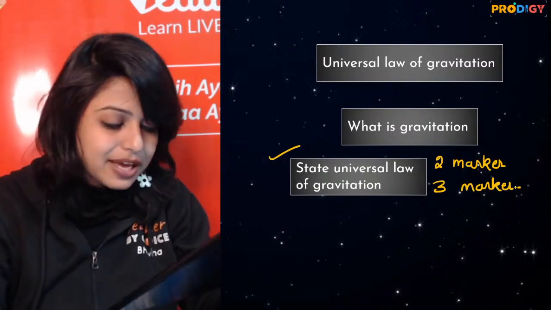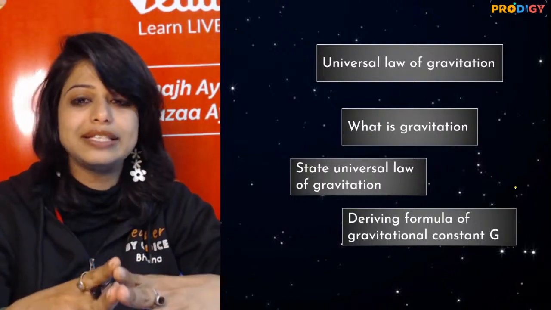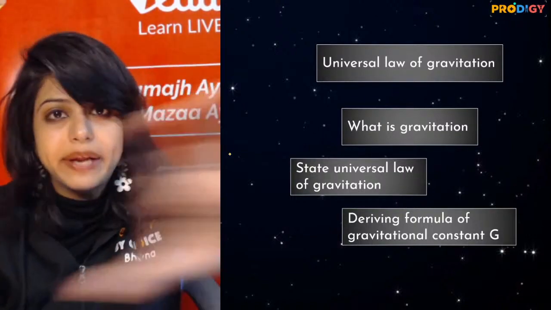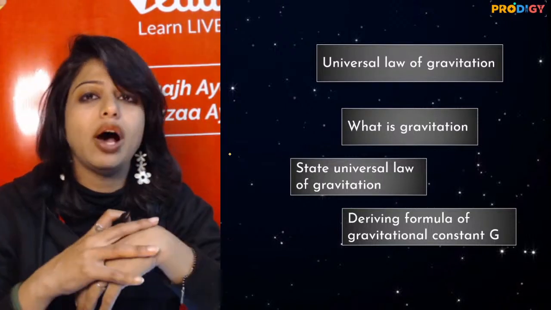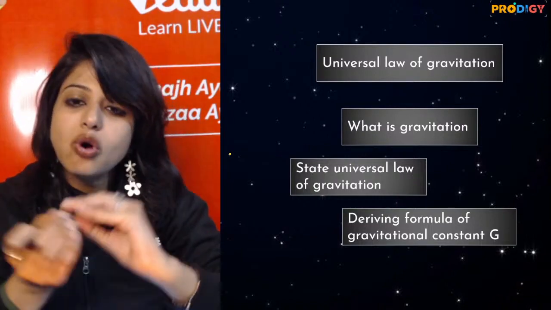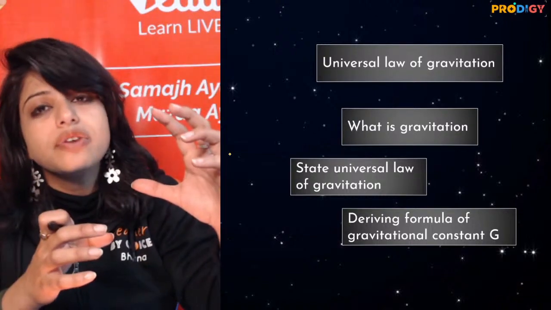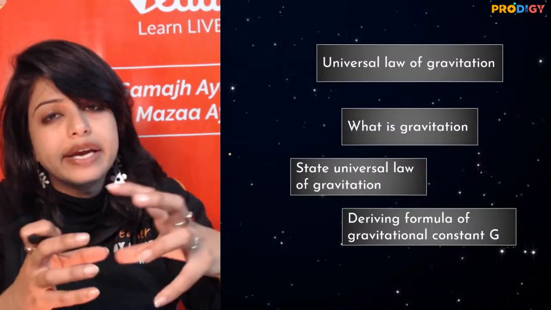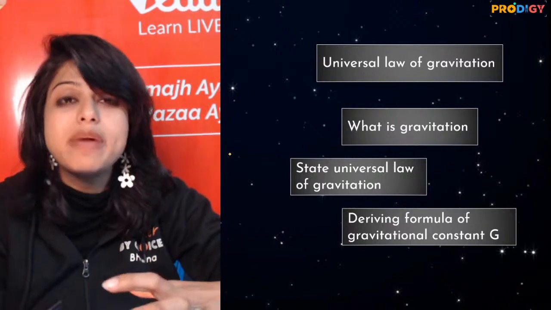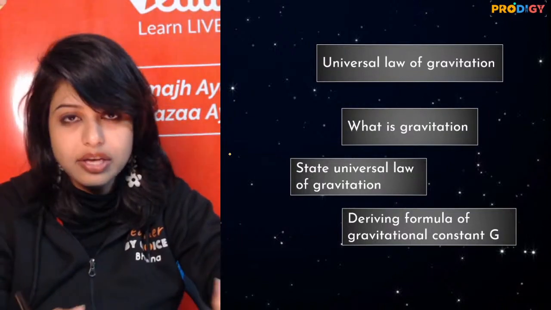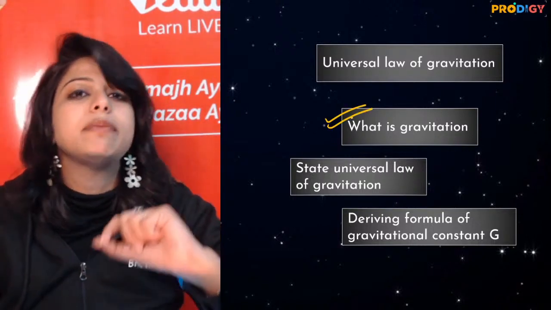Very good Ayush, I'm so sorry I didn't read it. The last one is such type of questions without numericals. Right now I'm just talking about conceptual questions. The third type of question would be: derive the formula of the gravitational constant. So if it is a 3-marker question, I'll start from my universal law, write down the derivation of the force of attraction, and finally find G and write down its value. So it is amazingly good. If you want to make it even better, define G there. So how will we do these types of questions? I have already shown you how to go with 2-marker and 3-marker with gravitation.